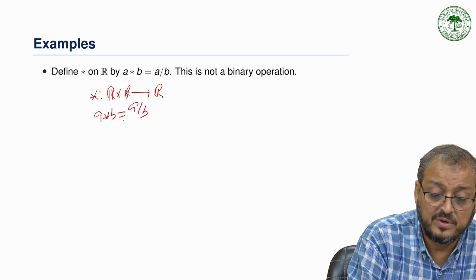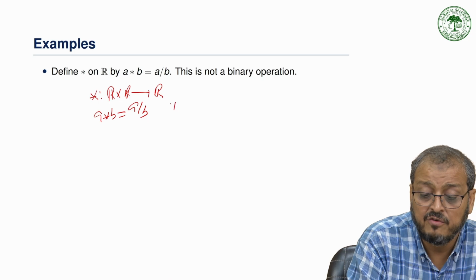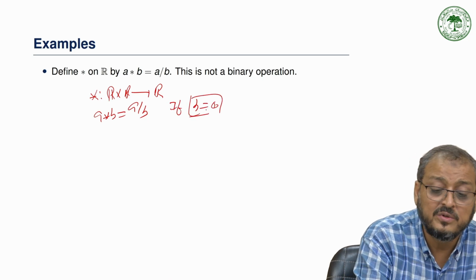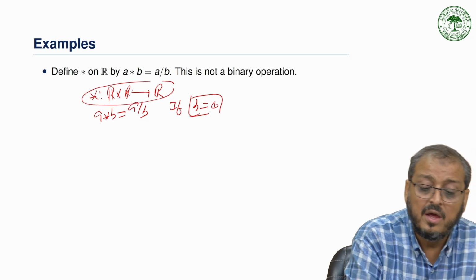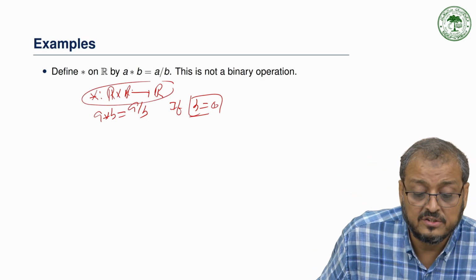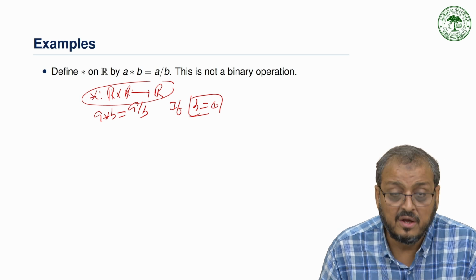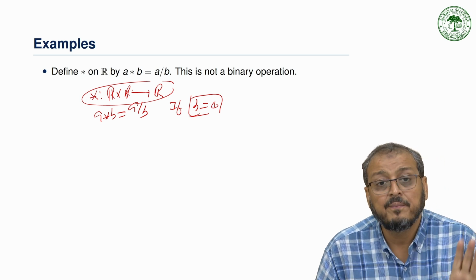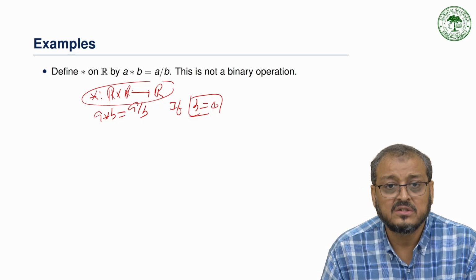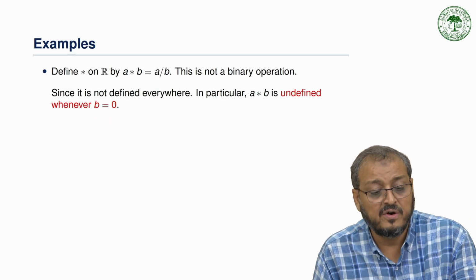Is not a binary operation. Why? Because if we take B equal to 0, this operation function is not defined. So it is not well defined. That means if it is not well defined, we simply say that it is not a binary operation.